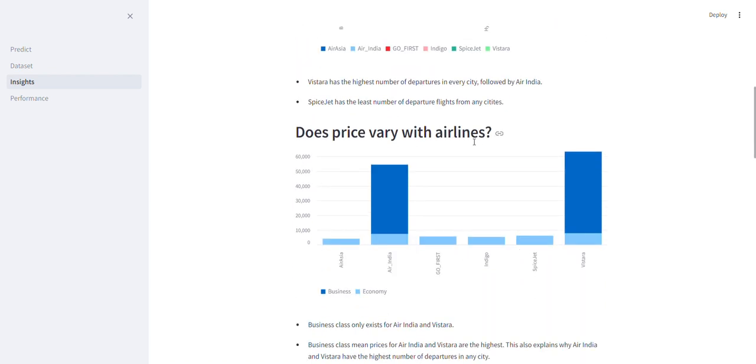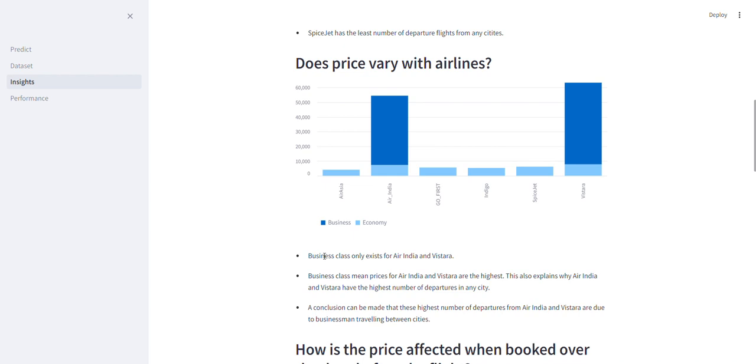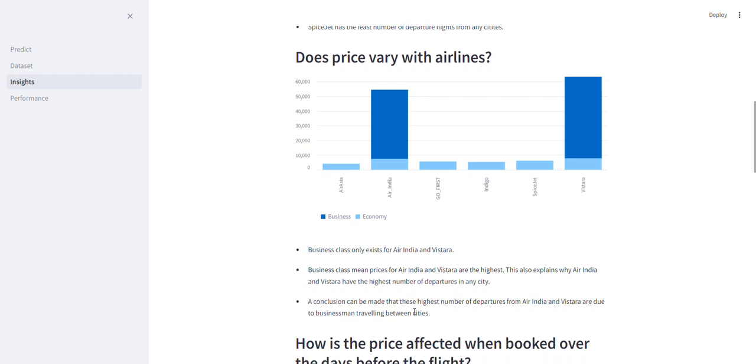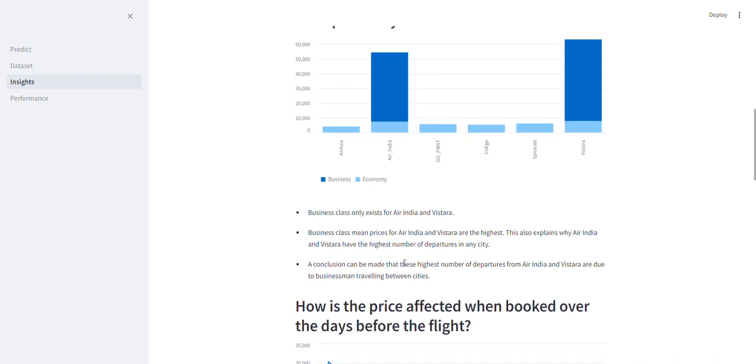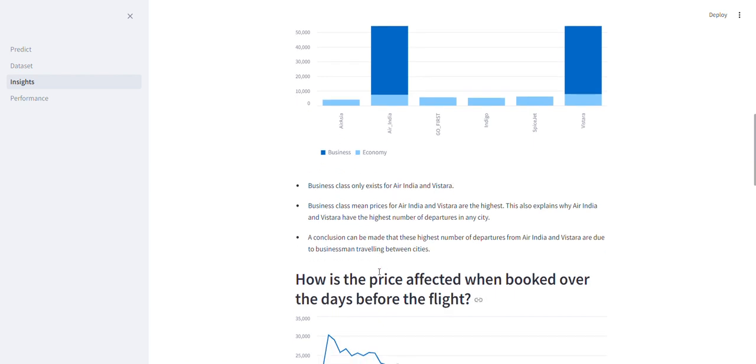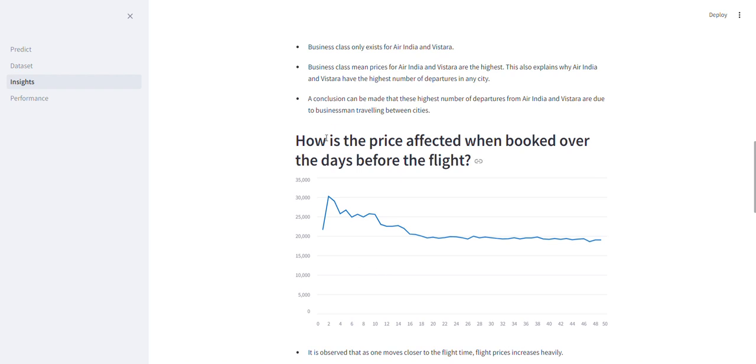Does price vary with airlines? Business class only exists for Vistara. Business class mean prices for Air India and Vistara are the highest. And a conclusion can be made that the highest number of departures from Air India and Vistara is due to businessmen traveling between cities.